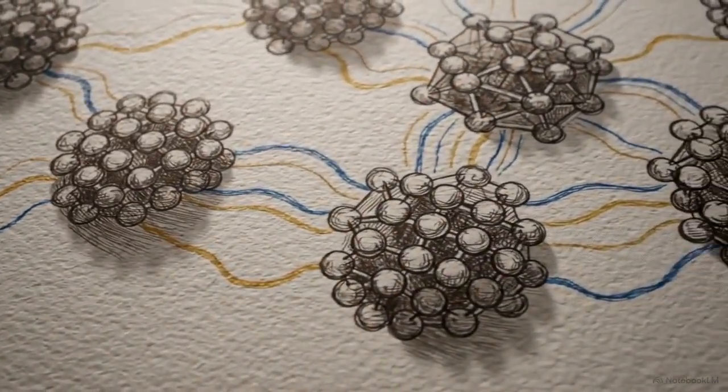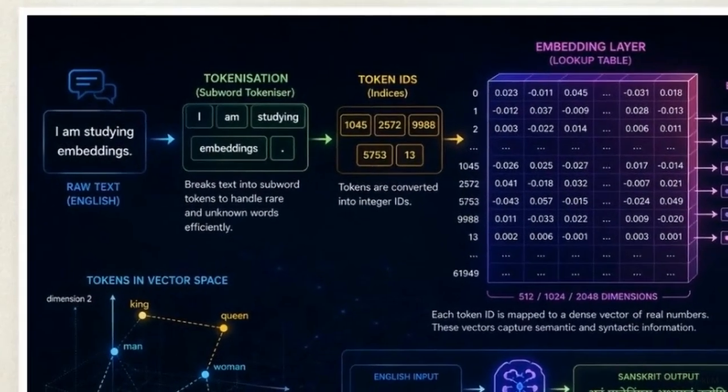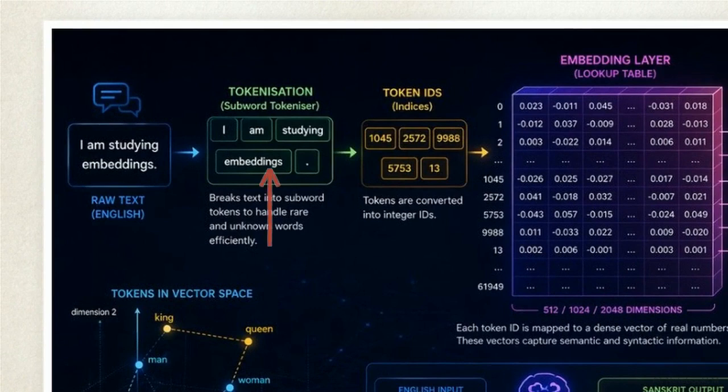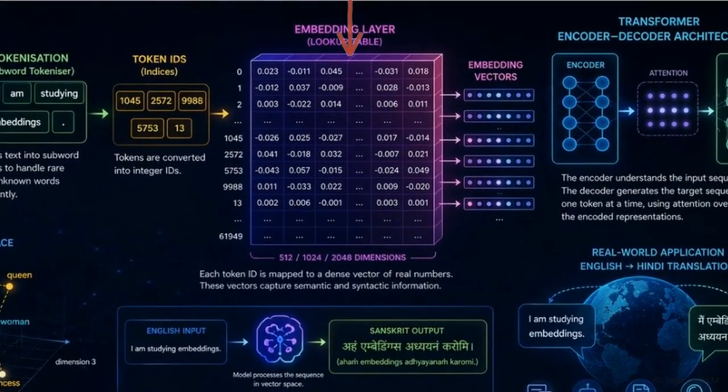This workflow shows the complete journey for a specific input sentence, "I am studying embeddings," as it is translated into Hindi. In Phase 1, the text hits the tokenizer, breaking down complex words like embeddings into subword indices. In Phase 2, those discrete indices hit the lookup matrix, pulling the corresponding 512-dimensional dense vectors. These vectors position the concepts relative to each other.